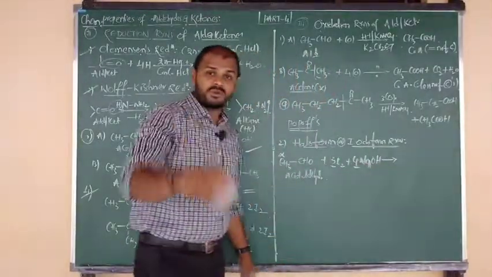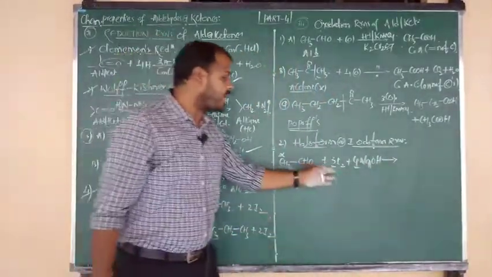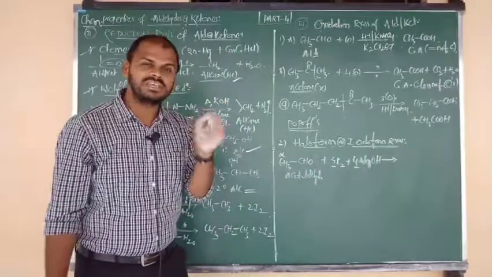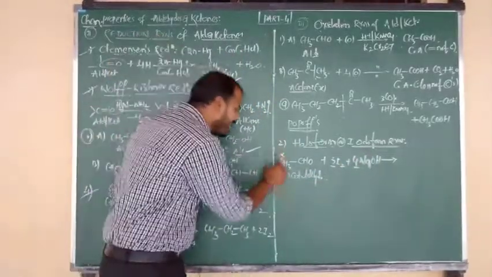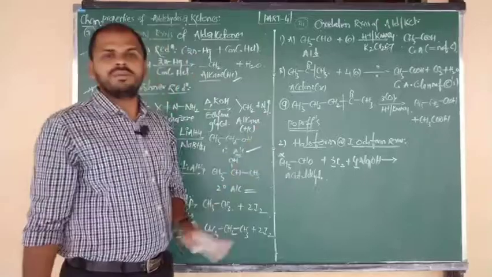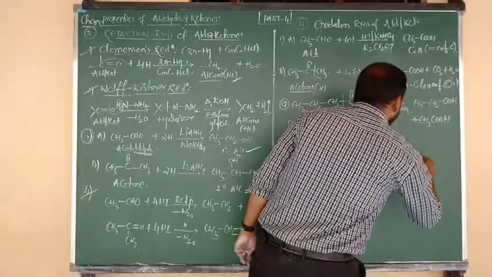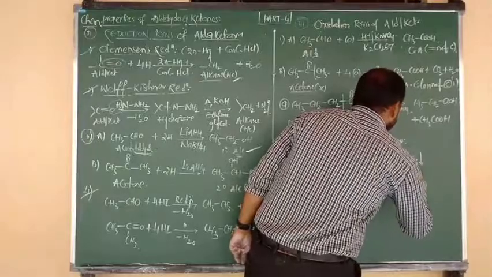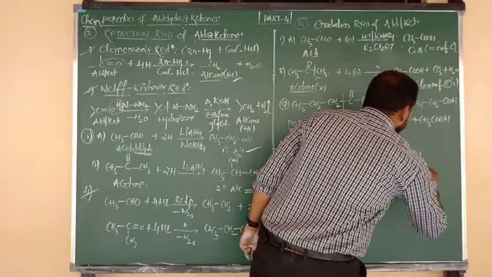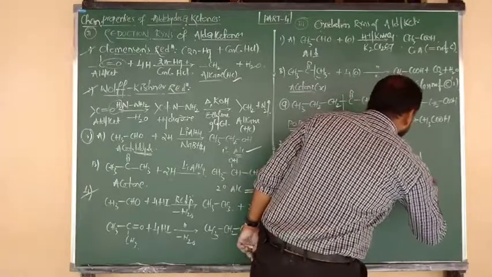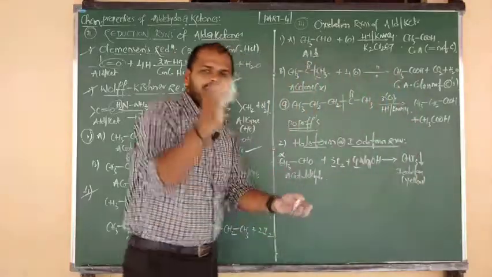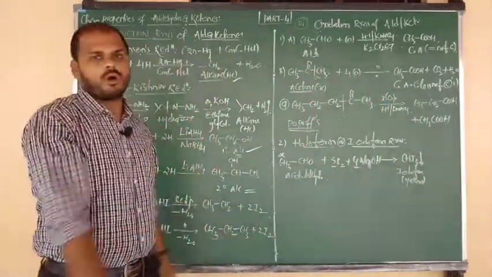Once a question was repeated in the exam: what is the ratio of iodine and alkali? That is nothing but a 3:4 ratio. The free alpha carbon, the free alpha methyl group, changes into iodoform. What is the formula of iodoform? CHI3. This is iodoform, or we can say this is the yellow precipitate. So the yellow precipitate is going to settle down.